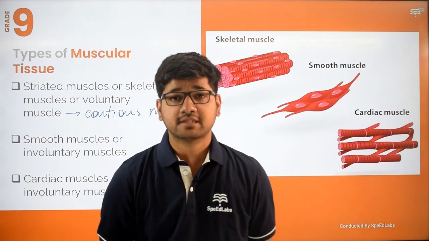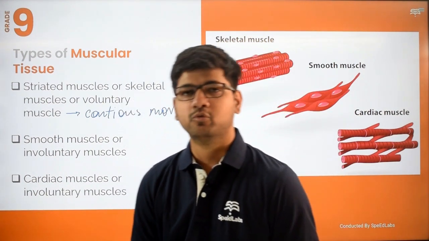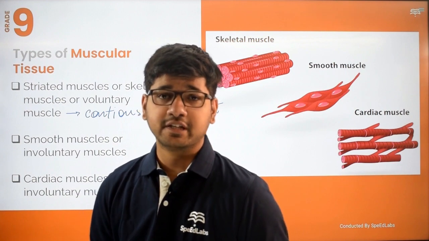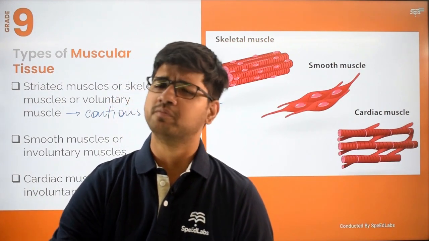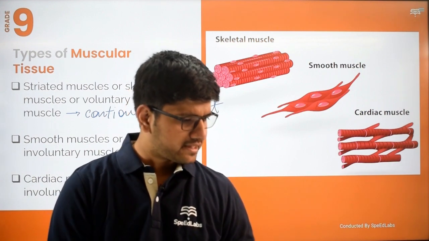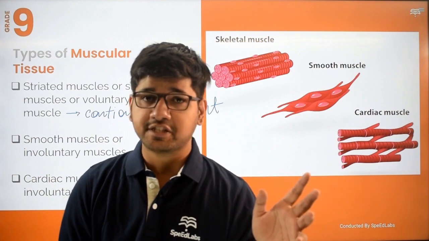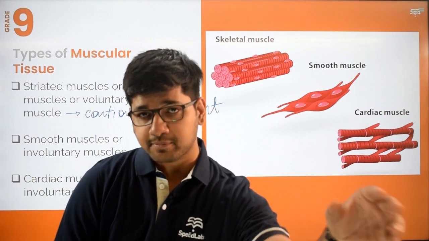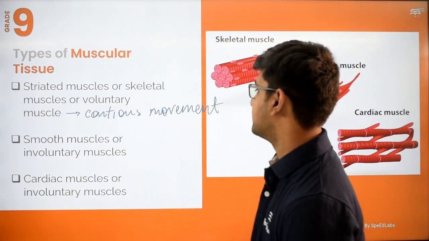What it means is that if I want to perform any kind of movement, for example, moving my limb, I am well aware where I have to keep my limb or leg to move, or if I want to pick something from the table, I am directing my hands in order to grab something, right? So that is a conscious movement.